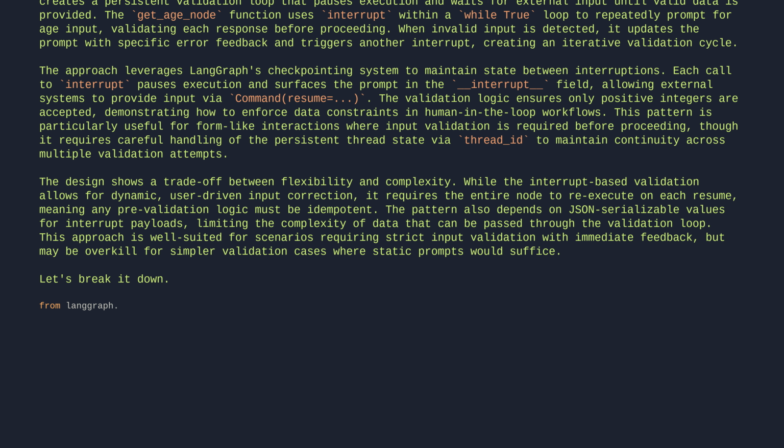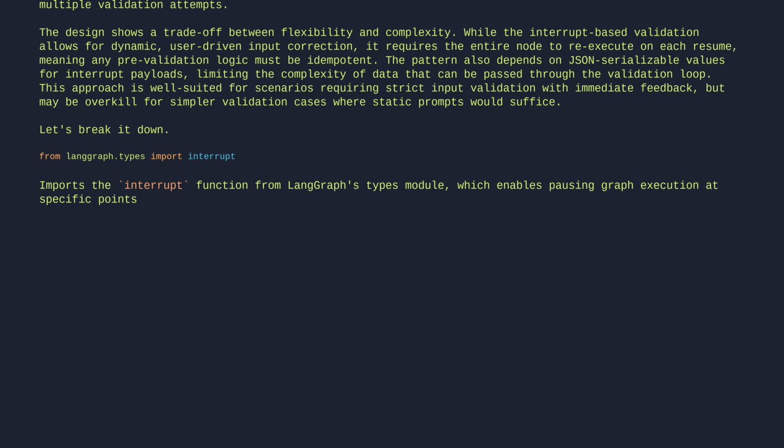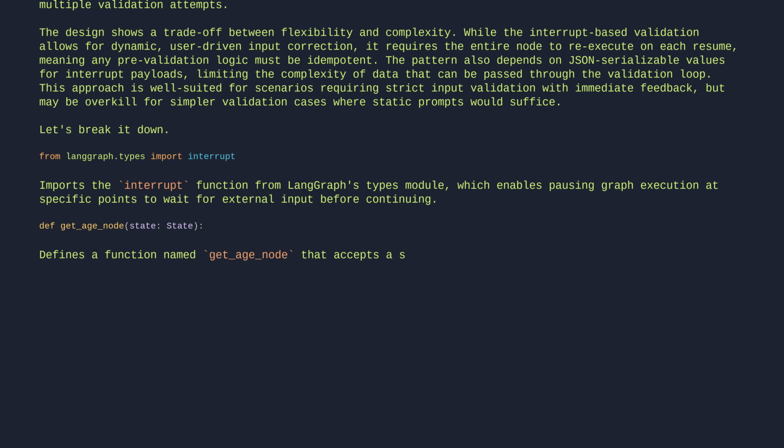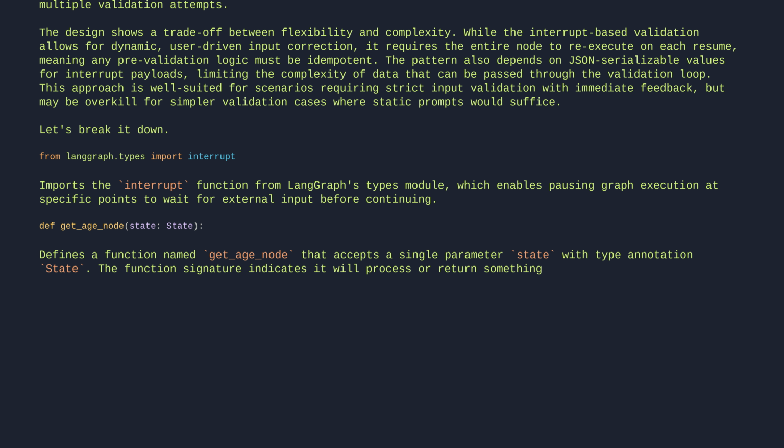from langgraph.types import interrupt. This imports the interrupt function from LangGraph's types module, which enables pausing graph execution at specific points to wait for external input before continuing. def get_age_node(state) defines a function that accepts a single parameter, state, with a type annotation. The function signature indicates it will process or return something related to age based on the provided state object, though the implementation details aren't visible in this segment.